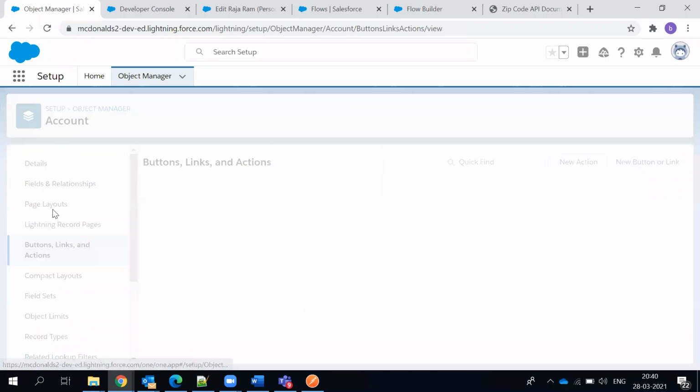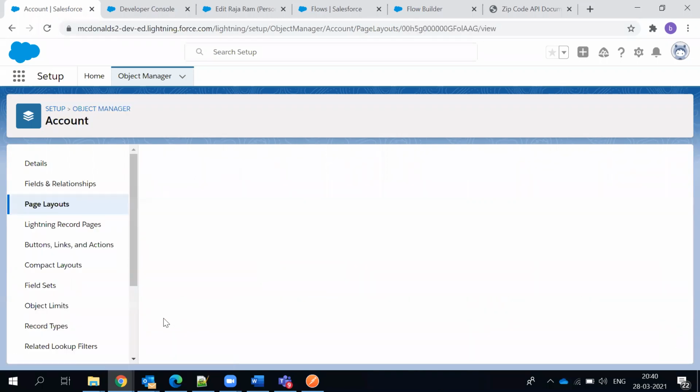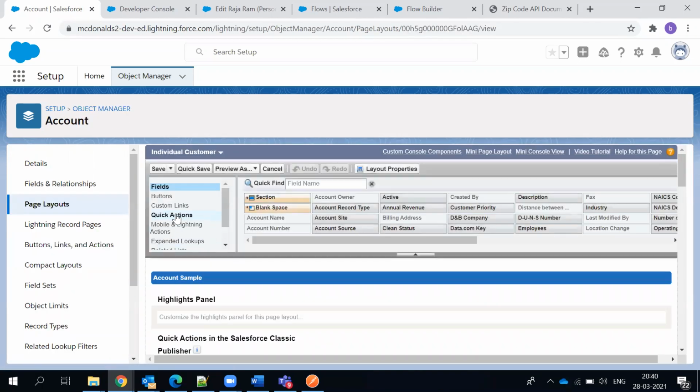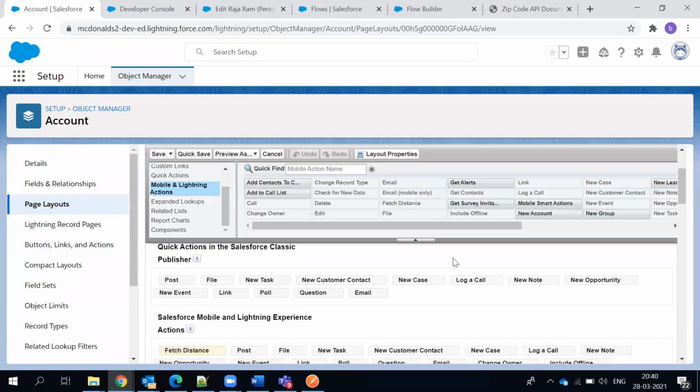So coming to the layout, I went to the business customer, which I modified yesterday. So I came to individual. Both I've modified. You can see them in the quick actions and mobile and lightning actions. Though it is called quick actions, I think you have to click on mobile and lightning actions, because this is mapping to your mobile as well as the lightning desktop. So fetch distance is the one which I used.